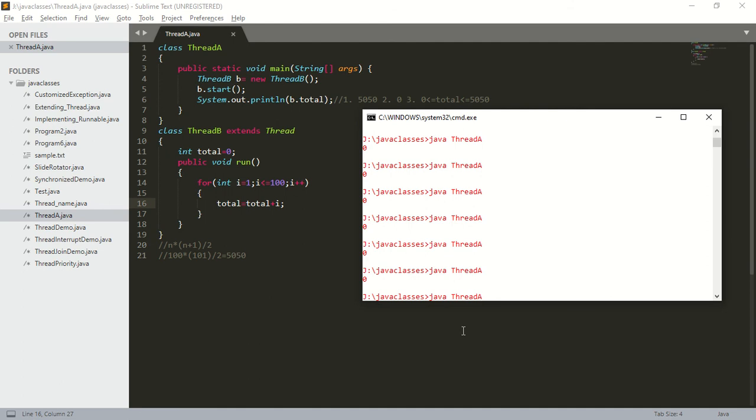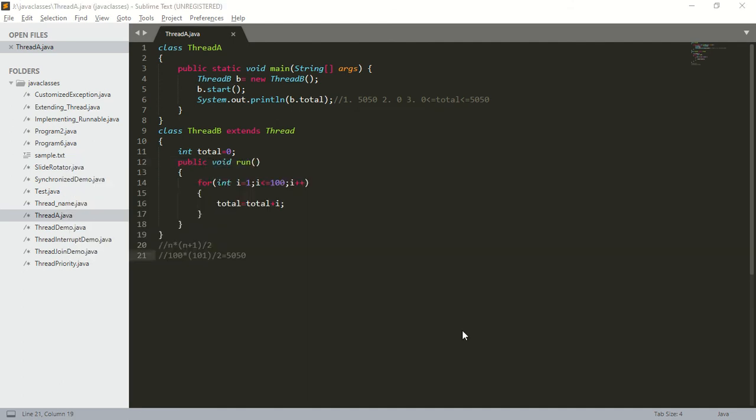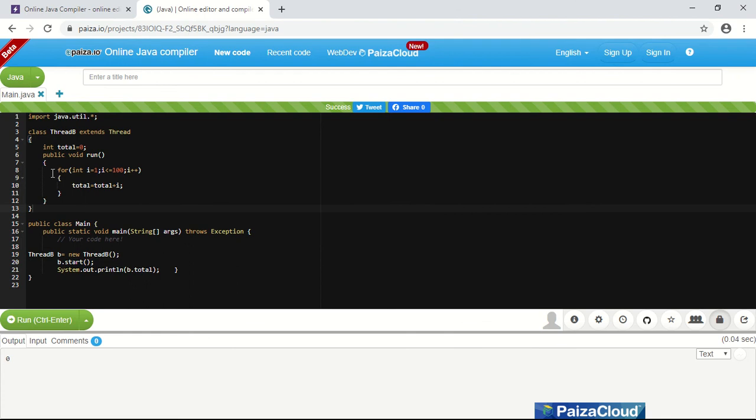Wait, I will try executing this code in an online compiler. The same code I have copied here. Thread b extends Thread. Okay, the same code I've copied here. I will try. Zero. Main thread has got the chance. Once again main thread. What is this? Every time main thread is getting the chance.